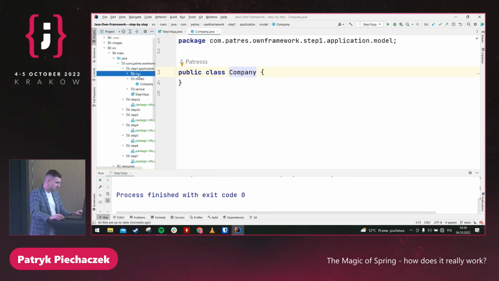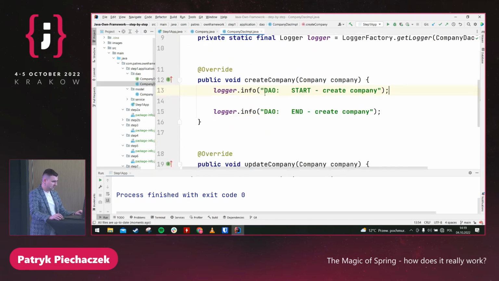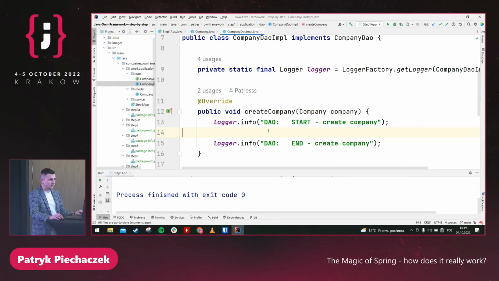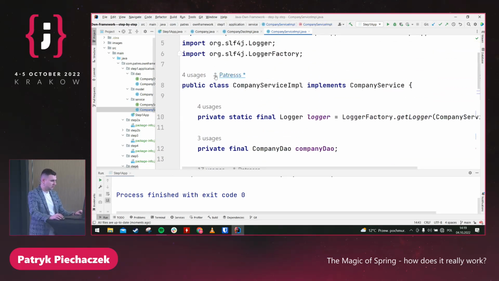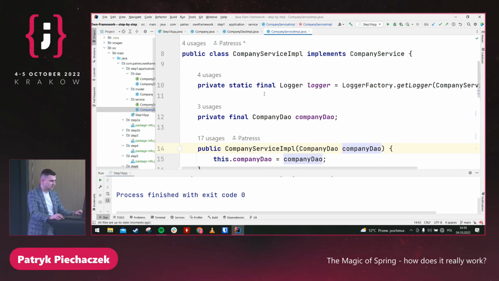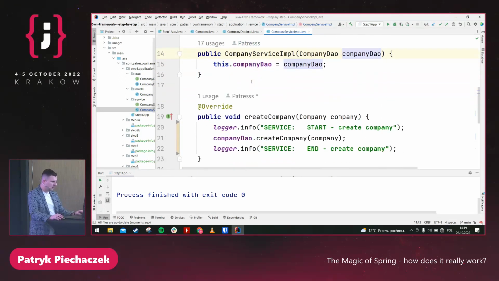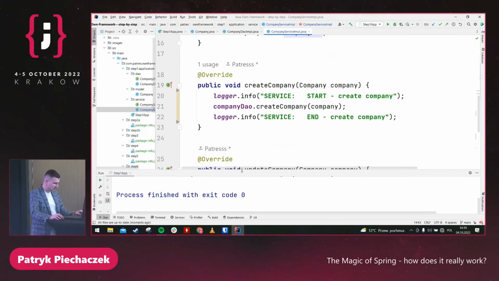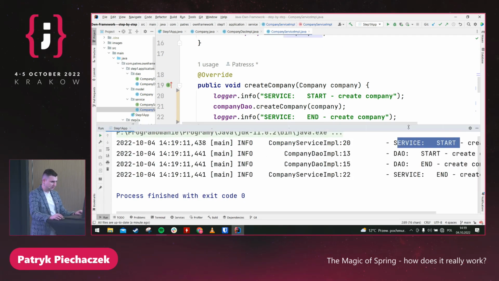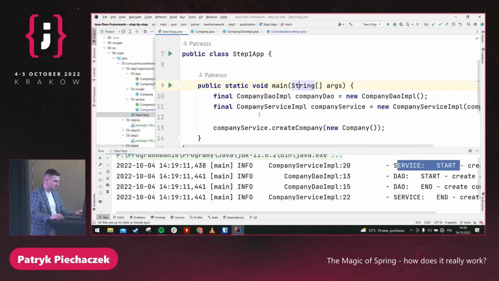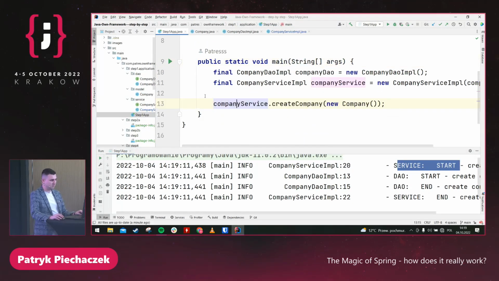And there is just one DAO. And you can see I have only a logger, so I don't want to add any dependencies to entity manager or whatever. So please imagine that I'm storing something to a database. And I have something like CompanyServiceImpl with one dependency, CompanyDAO. As you can see, it's almost a pure Java application without any framework. And I just run the application and you can see the service is starting. We have the DAO and we try to save something, because we have a create company method.